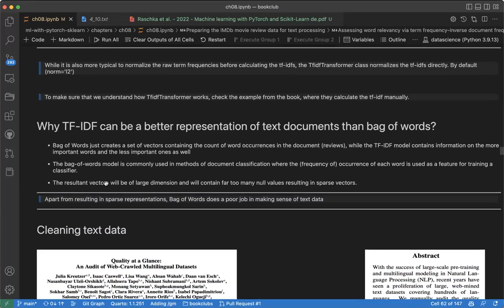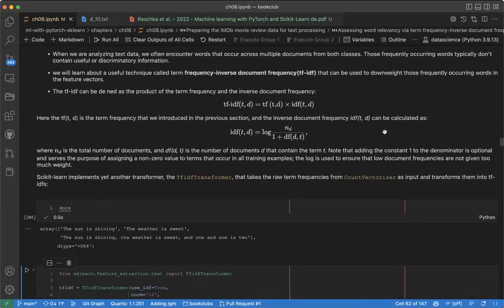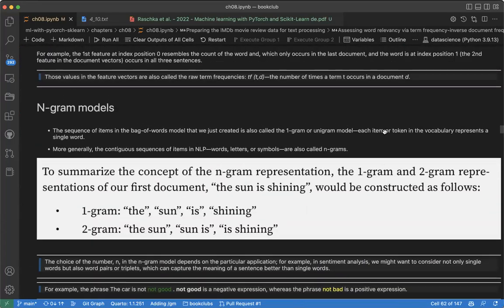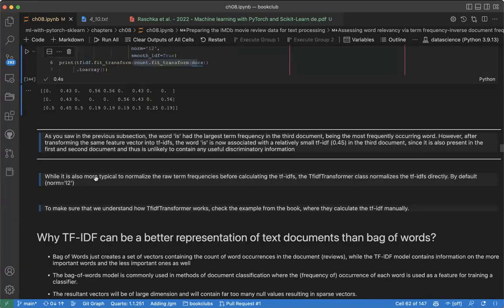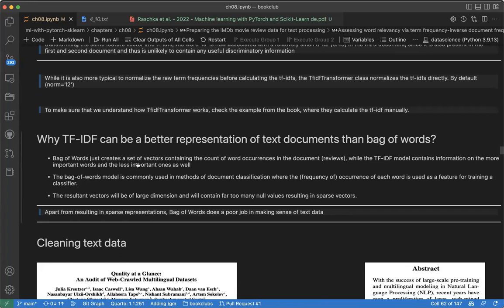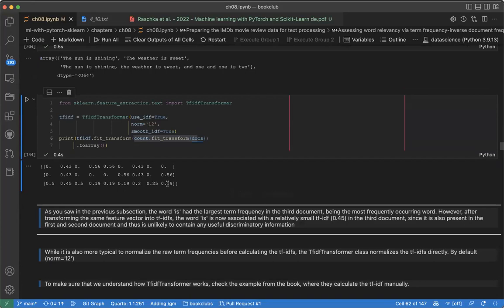So why can TF-IDF be a better representation than bag of words? The n-gram model is called bag of words, where we just have the frequency. Bag of words just creates a set of vectors containing the count of words, while the TF-IDF model contains information on the more important words and the less important ones. So TF-IDF has information on which words are important.